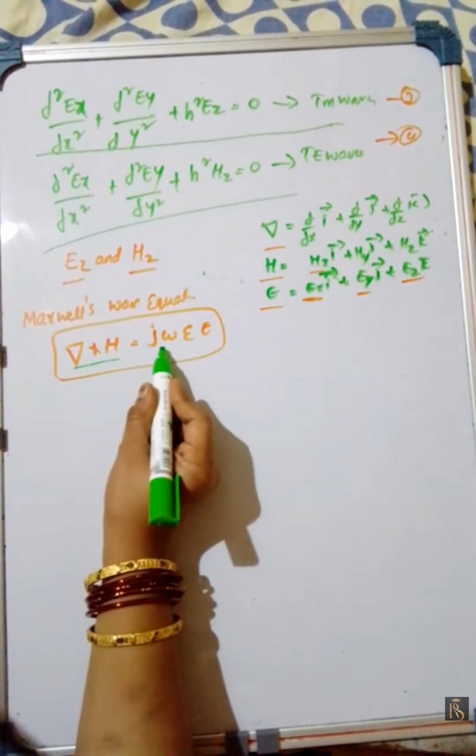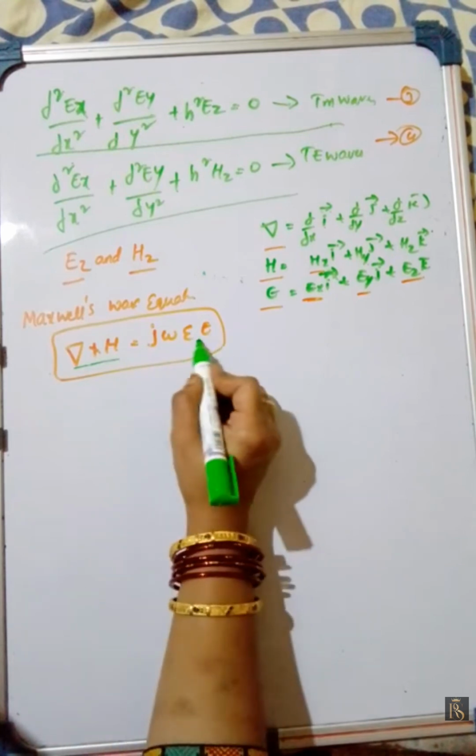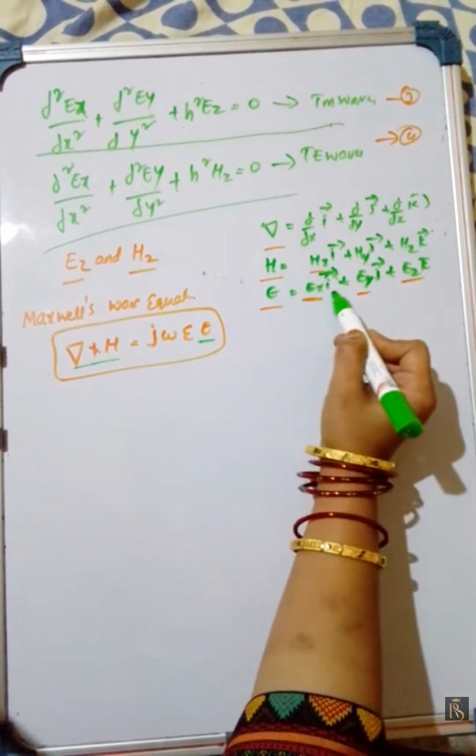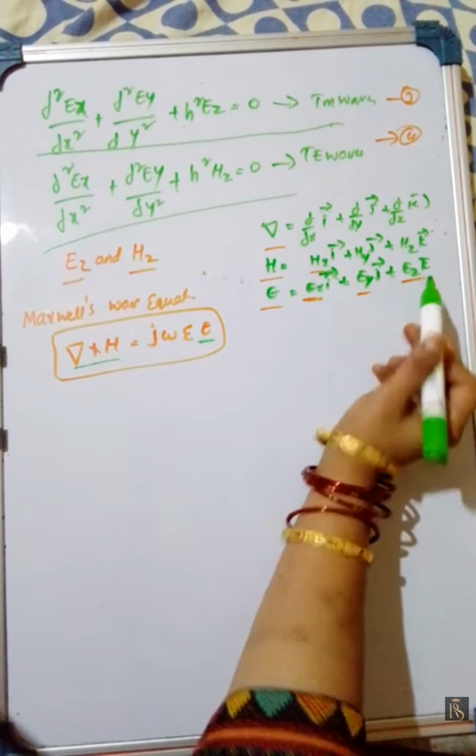Okay, now let us see with Maxwell wave equation. Del cross H is equal to j omega epsilon E. We know the value of E. E is equal to Ex i bar plus Ey j bar plus Ez k bar.